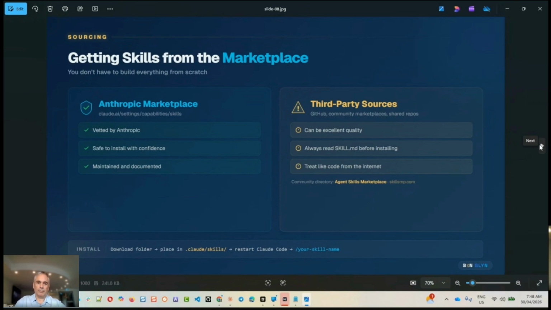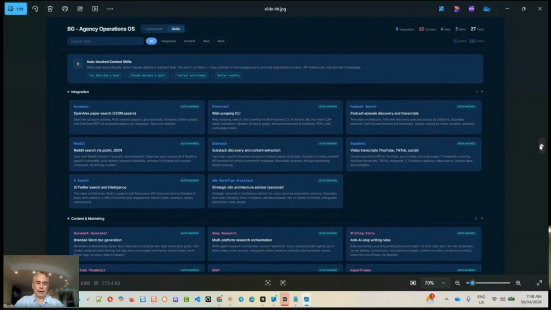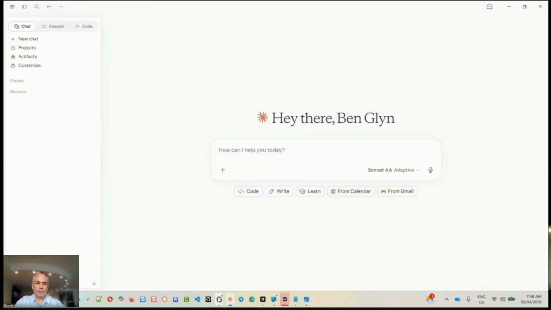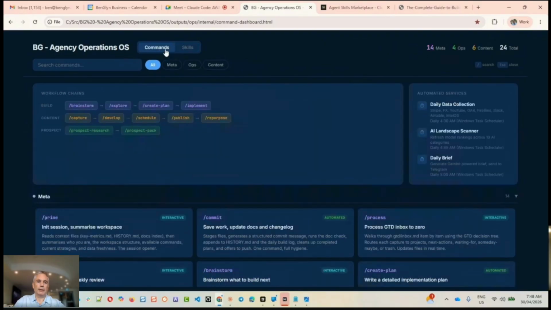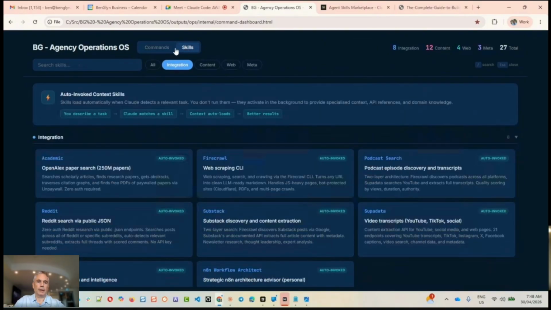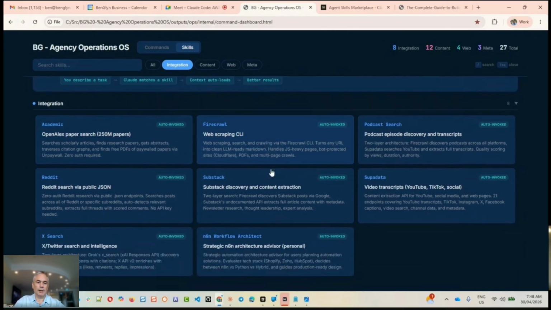So I have many different skills and commands. What I'm going to show you now is what I've got set up. These are all my skills and all my commands, and I can switch from the commands to the skills. I also created a skill to go and create this diagram.